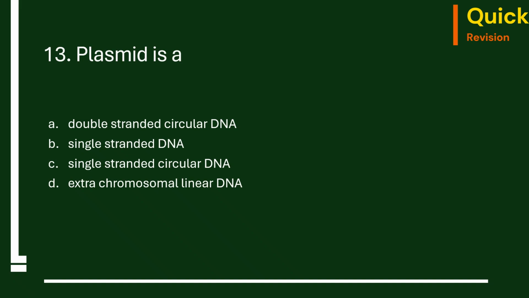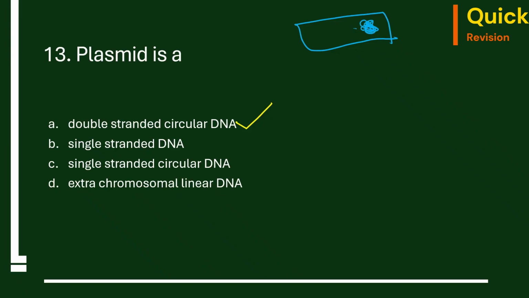13th question. Plasmid is a double-stranded circular DNA, single-stranded circular DNA, single-stranded DNA, extra-chromosomal linear DNA. The correct answer is double-stranded circular DNA. If you take a bacteria, we have the nucleoid.